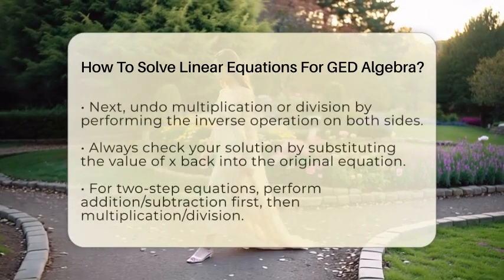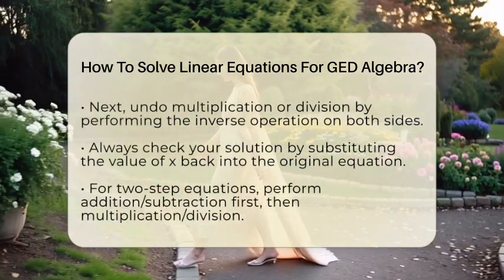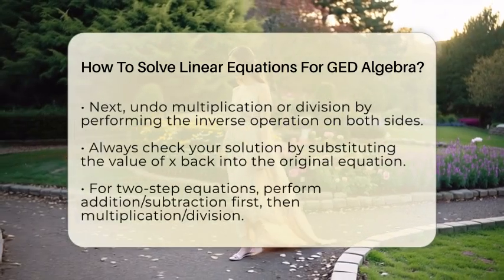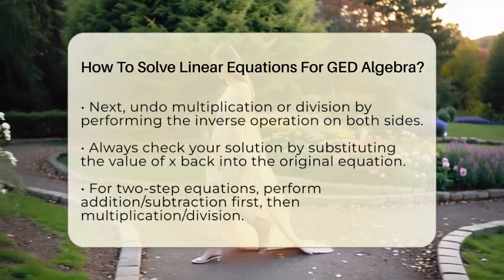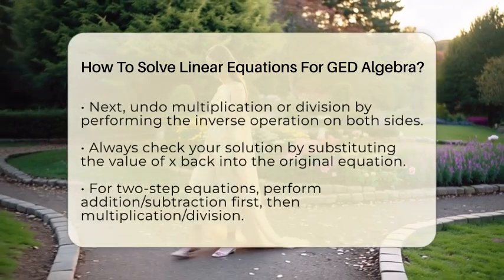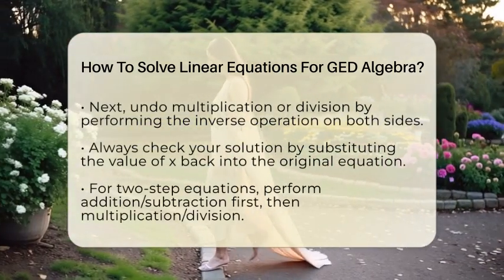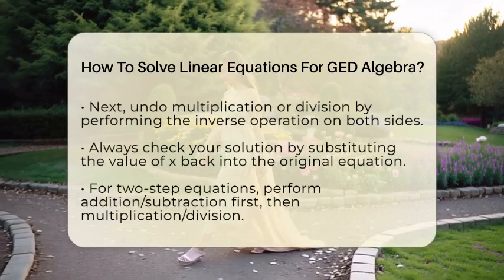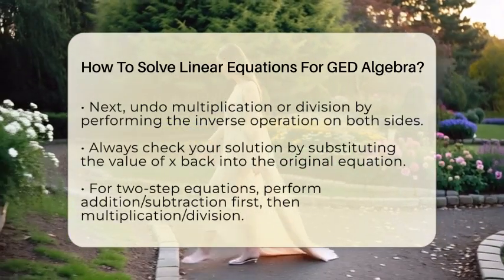The first step is to undo addition or subtraction. If there's a number added to x, subtract it from both sides. If there's a number subtracted from x, add it to both sides. For example, if the equation is 3x plus 4 equals 10, subtract 4 from both sides. That gives you 3x equals 6.